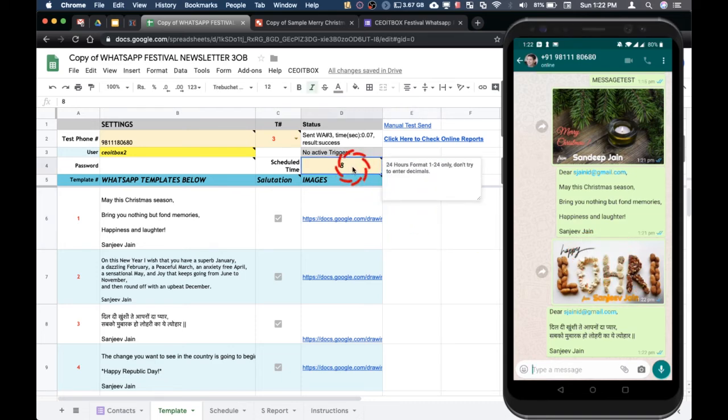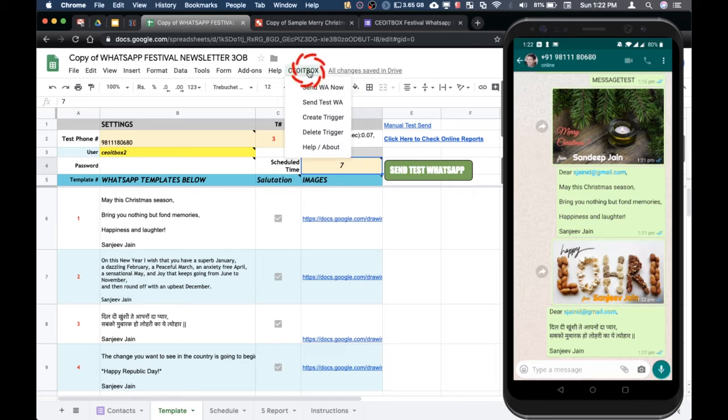And now you need to select at what time you want to send these messages. So for example, if you want to send them at 8 in the morning or say 7 in the morning, you want to be the first one to wish them, then select 7, click on the Go box and click on create trigger.